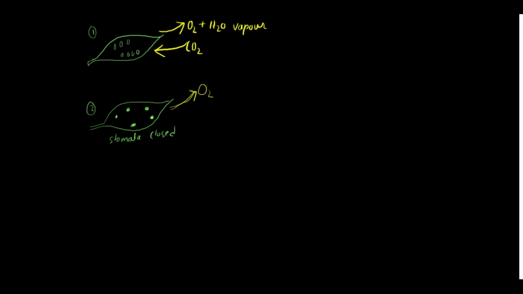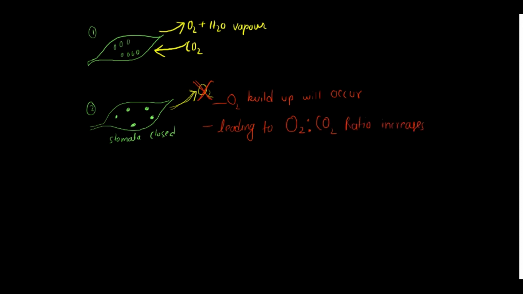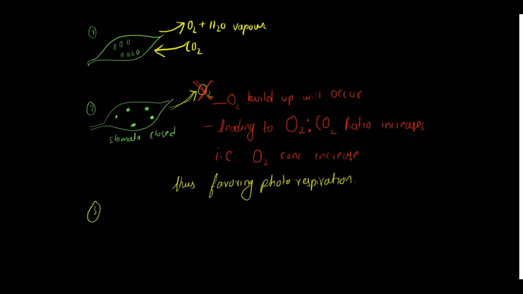So automatically the oxygen concentration will increase as compared to carbon dioxide. The carbon dioxide is being utilized and no new carbon dioxide is entering, so the oxygen amount will increase. So the oxygen to carbon dioxide ratio increases. This is the trigger, this is the stimulating point where the plant will start photorespiration.